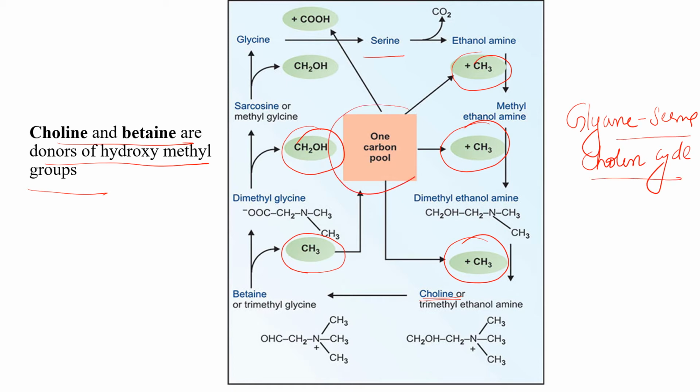Major flux of the 1-carbon pool occurs here, and it's also called the salvage pathway for 1-carbon units, because on conversion of serine to choline, it uses up 3 methyl groups, and when choline is converted back, first to betaine, then dimethylglycine, then sarcosine and glycine, it gives 3 1-carbon compounds, hence called the salvage pathway for 1-carbon compounds.